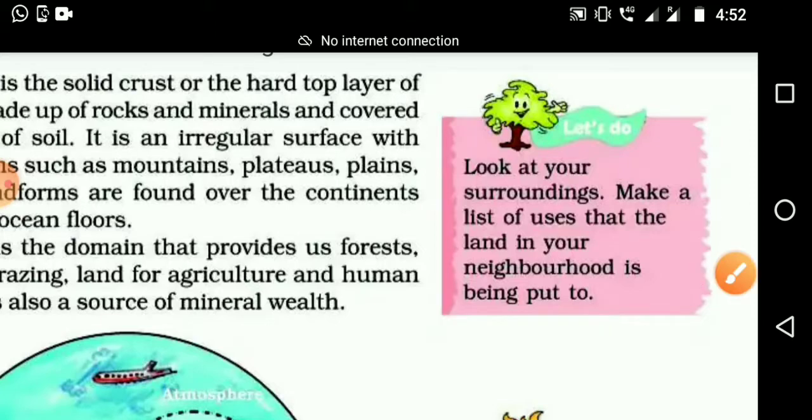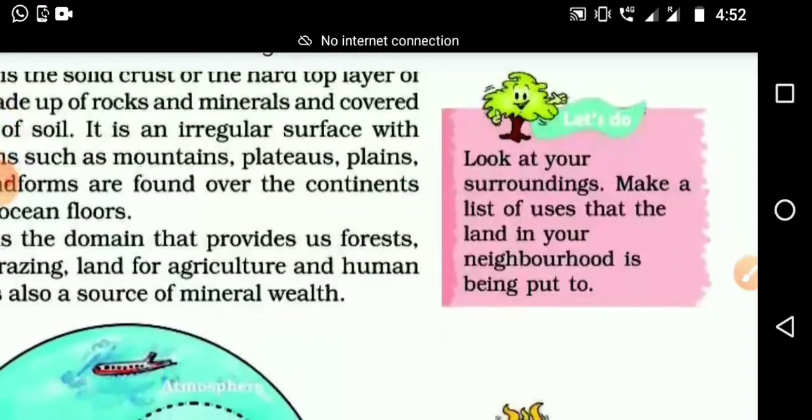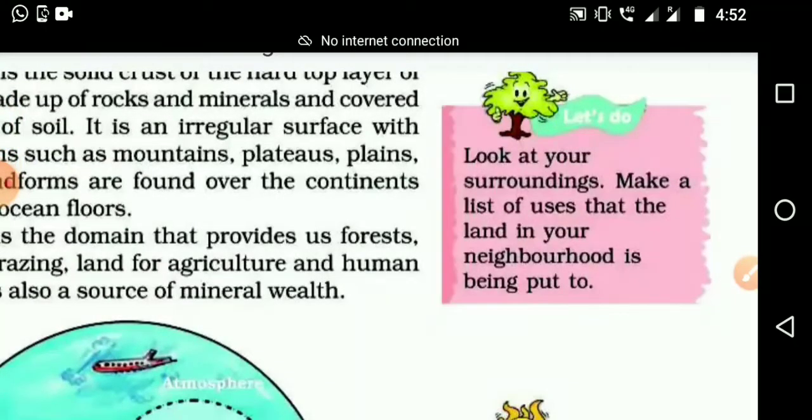You can write like that, Activity number 1. And what is the heading of that one? Uses of land. USES, uses. You can write everything in capital letters. Uses of the land.